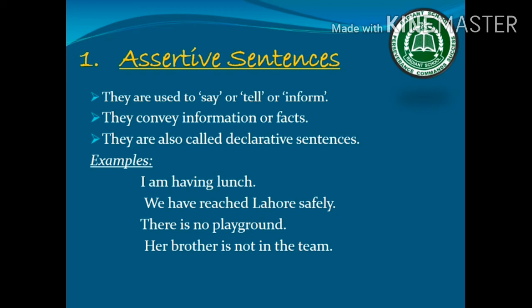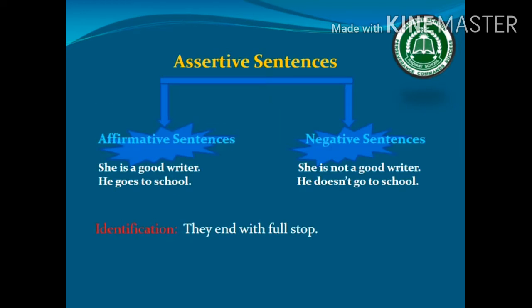Now with the help of examples we can understand that assertive sentences can be negative or affirmative. So no need to make a separate type of sentence as affirmative or negative, but both come under the category of assertive sentences, declarative sentences.